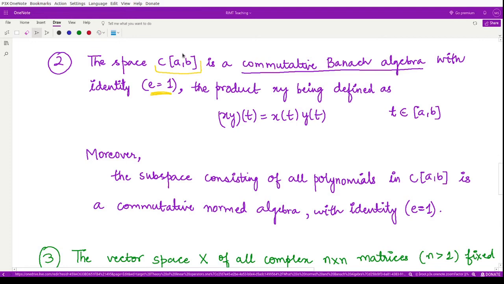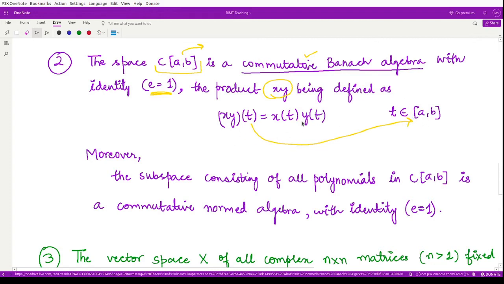You have already studied this space: it is a normed space which is complete, so we can define the Banach algebra in this way, and it is also commutative. The product xy is defined on the independent variable t, which comes from the closed interval [a,b].